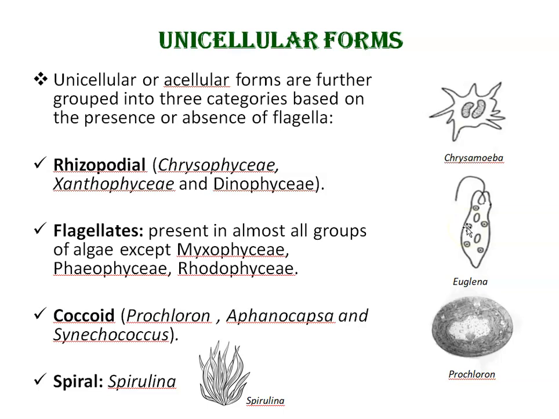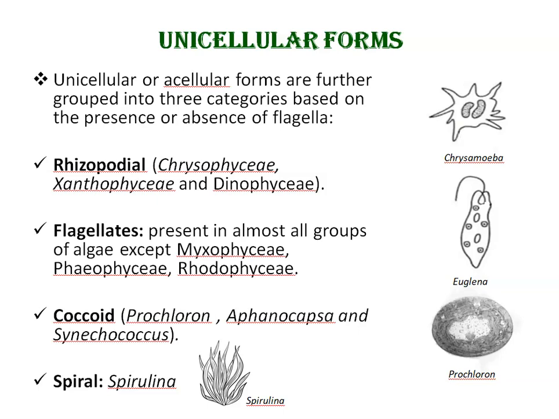Next is coccoid form. Non-motility here predominates and motility is entirely absent or restricted only to reproductive phase. It occurs in majority of algal classes and predominates in Xanthophyceae, means 70% of members of Xanthophyceae are coccoid form. Coccoid forms are provided with rigid cell wall and are non-flagellated. Example is Prochloron. So this is an example of coccoid form.